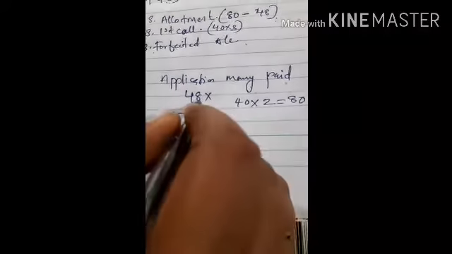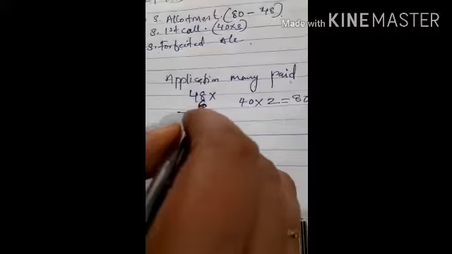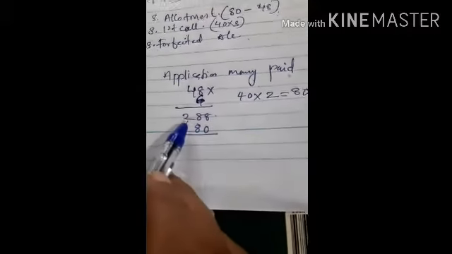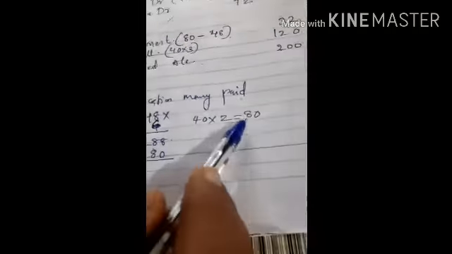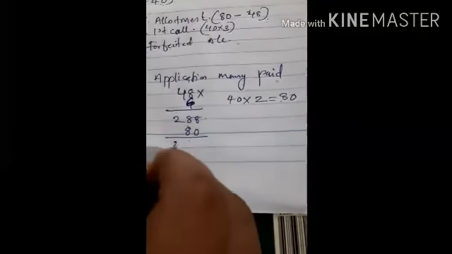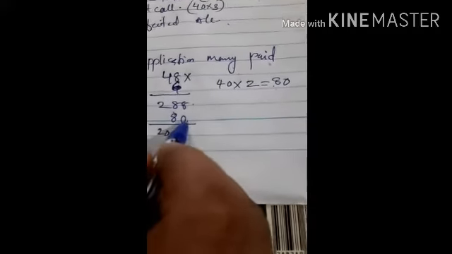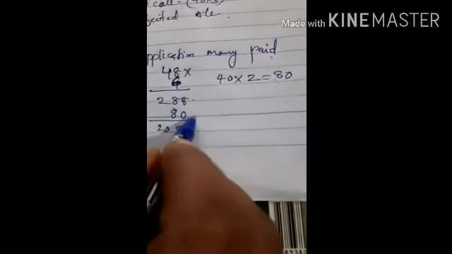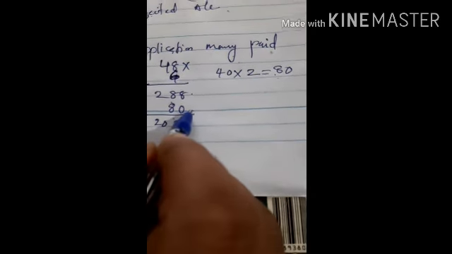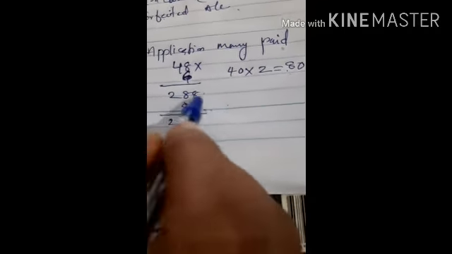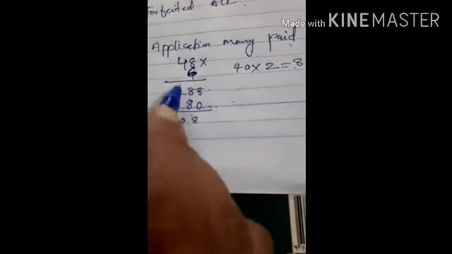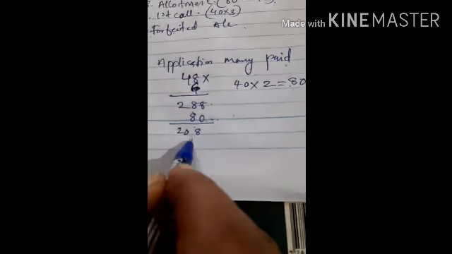This is 48 into 6, not 4. 48 into 6, that is 288 rupees he paid. Out of this, 80 rupees premium you adjust. That means 208. 80 rupees premium is not a part of share capital. This 80 rupees is transferred to the share premium account. So the actual share capital amount is 208.